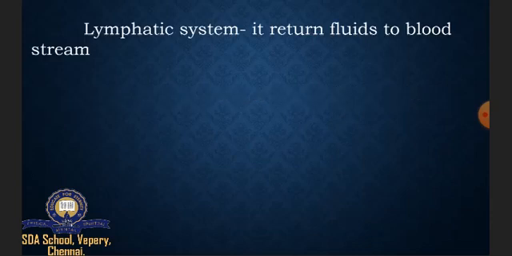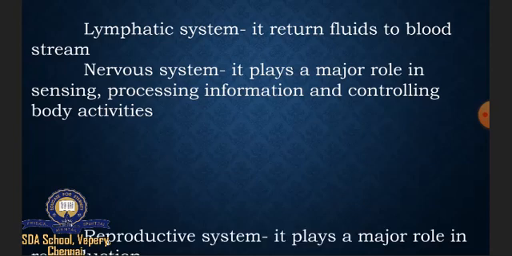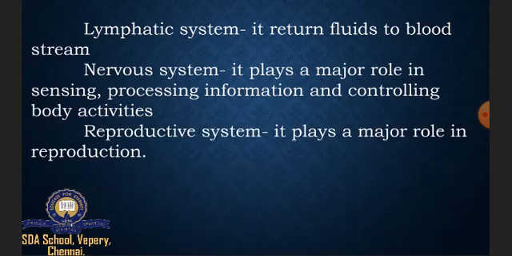Then lymphatic system, it returns fluids to the bloodstream. Nervous system, it plays a major role in sensing, processing information and controlling body activities. So our body activities are controlled by the nervous system. Then reproductive system, it plays a major role in reproduction.